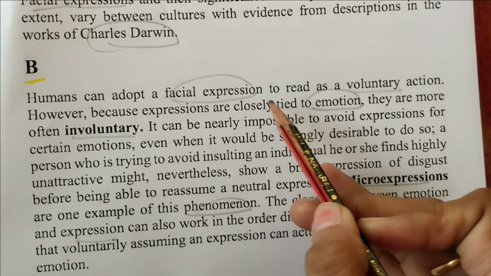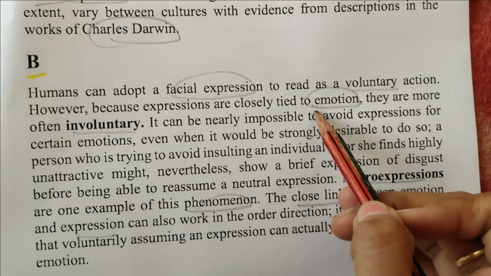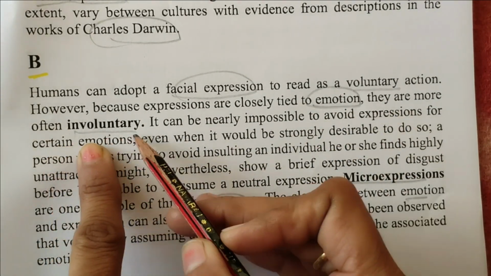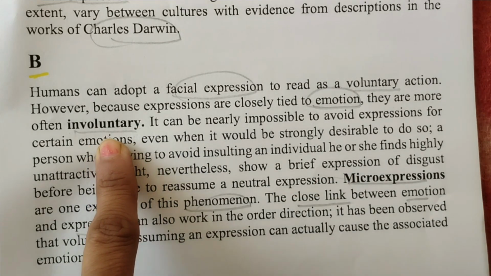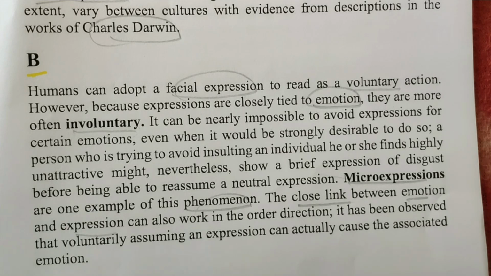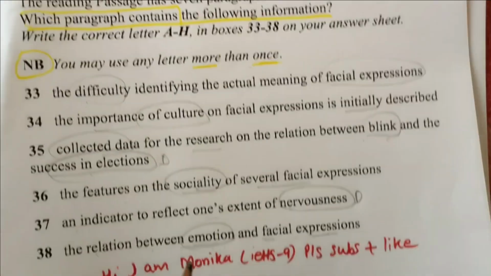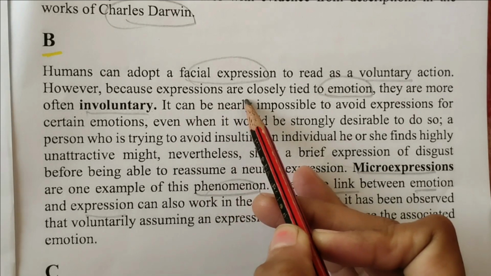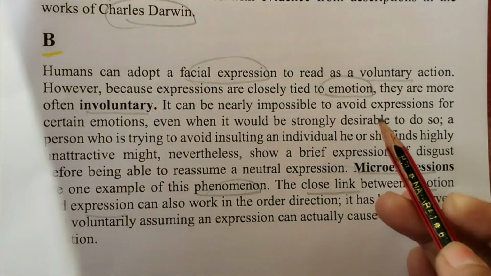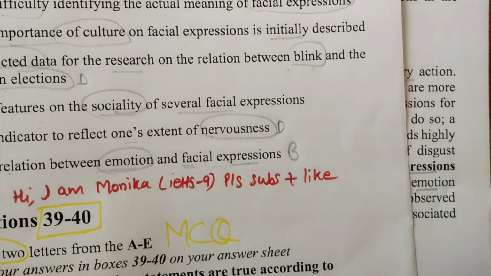Humans can adopt facial expression as a voluntary action. However, because expressions are closely tied to emotion, they are more often involuntary. So let's read it thoroughly so that we can match the meaning also. Relation between emotion and facial expression. See this, a voluntary action. However, because the expressions are closely tied, I will mark it as the B paragraph. Okay, this is B.